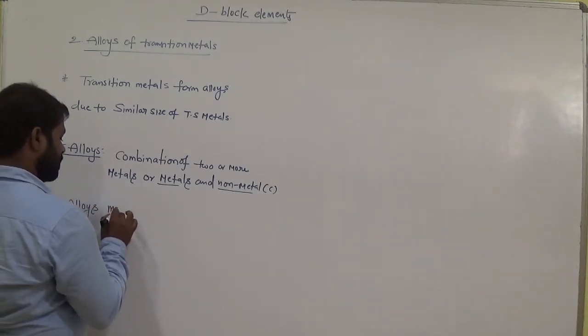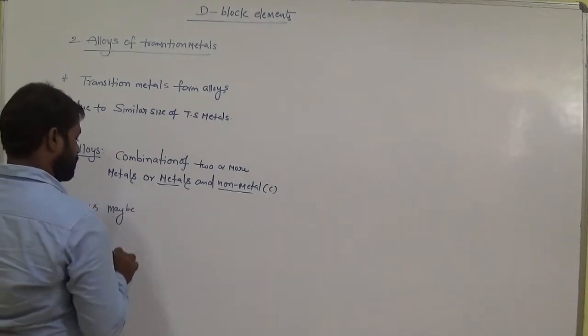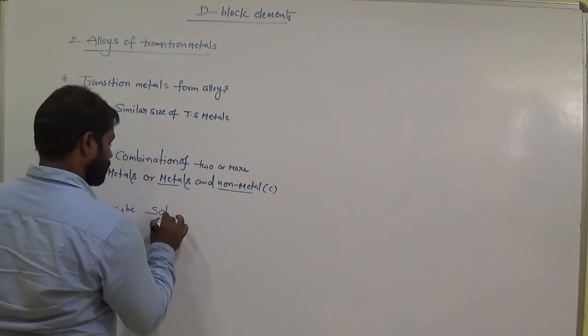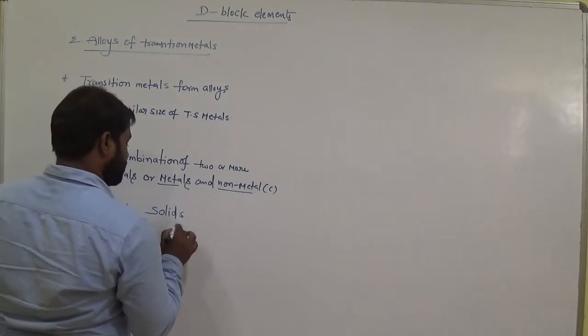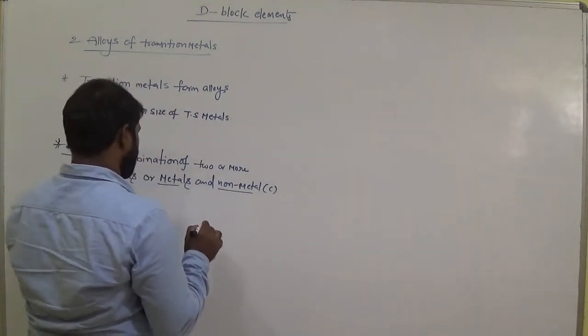Alloys may be solid, may be homogeneous solid solutions.